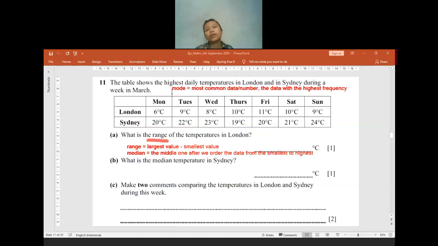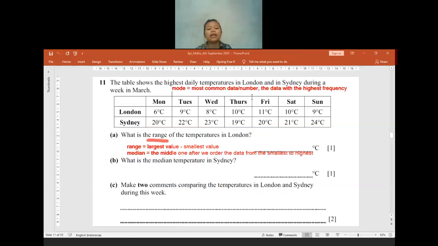So maybe if the data is about the colors of shoes that you wear to go to school, it can be black. Maybe some of you that do not follow the school rule go to school with white shoes, and then maybe with colorful shoes.